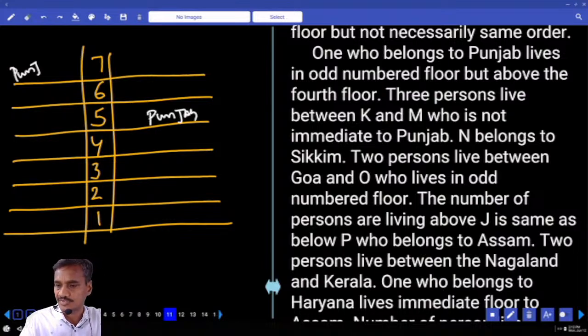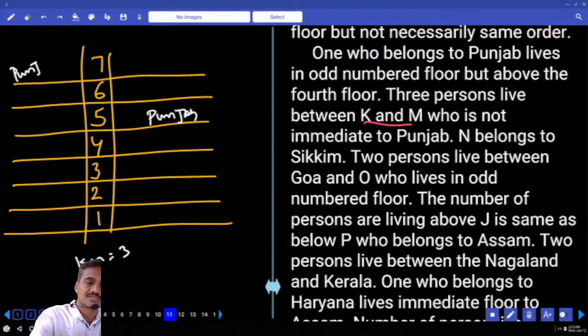And next one, 3 persons live between K and M, and M is not immediate to Punjab. Now between K and M, how many people do we need to have? Exactly 3. And M is not adjacent to Punjab. As M is not adjacent to Punjab, in this case M cannot be here. Hence between K and M we have 3 people. Whether M is above or below, that is also not known. Isn't it?